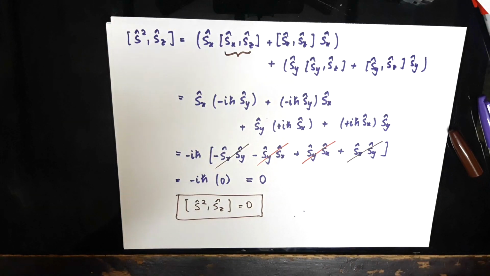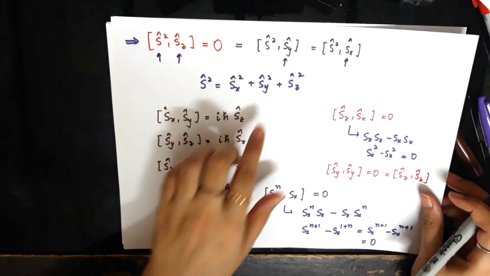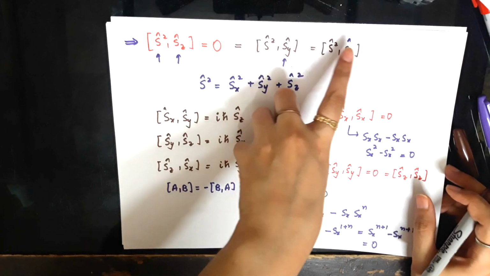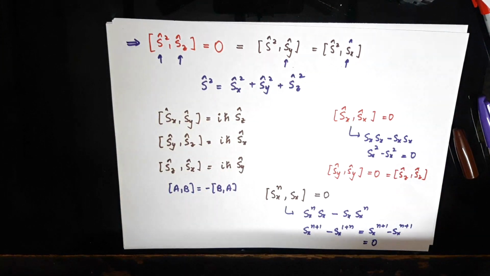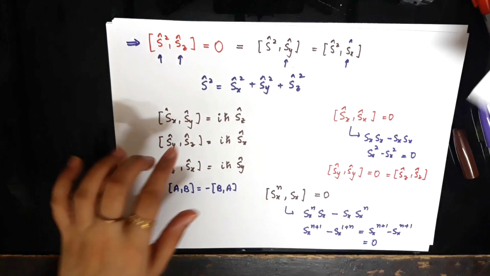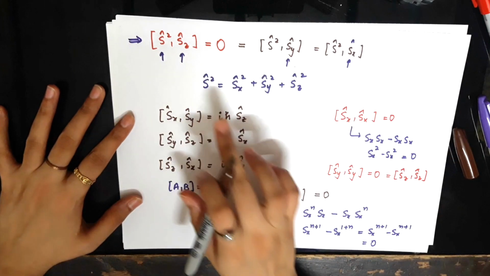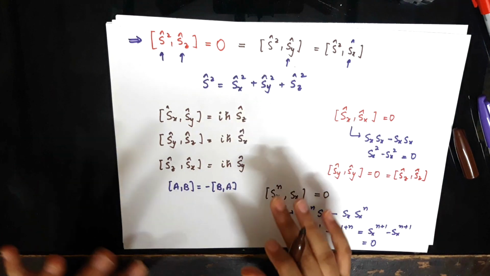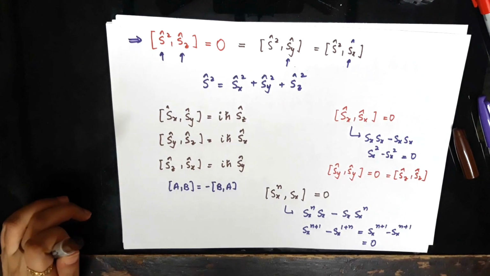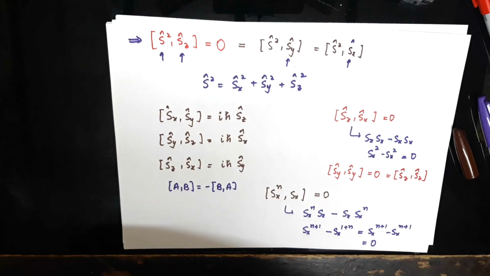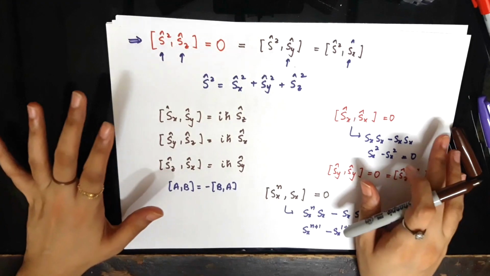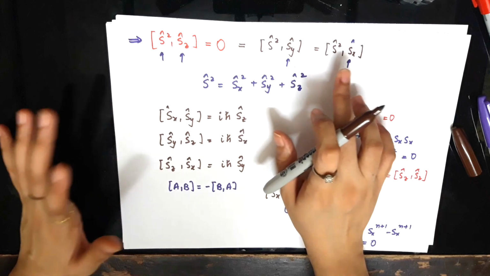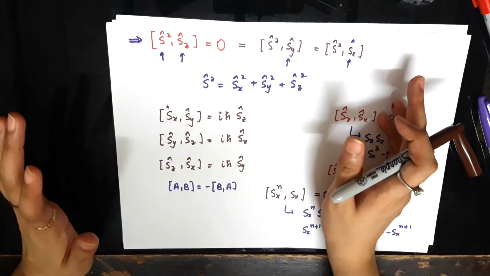And exactly the similar route can be taken to prove that the commutator of S squared with Sy or S squared with Sx is 0. This is because the operator S squared is symmetric in Sx, Sy and Sz. So you can use the fundamental commutation relations and some properties of the commutator, and prove in exactly the same manner that S squared and Sy or S squared and Sx also commute.